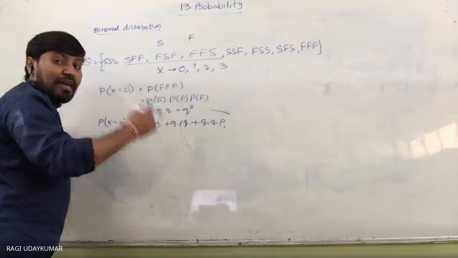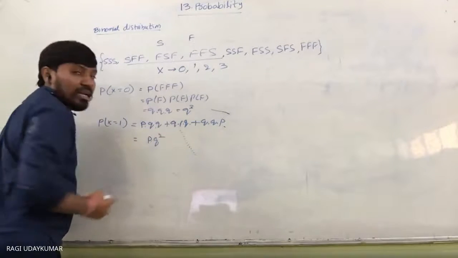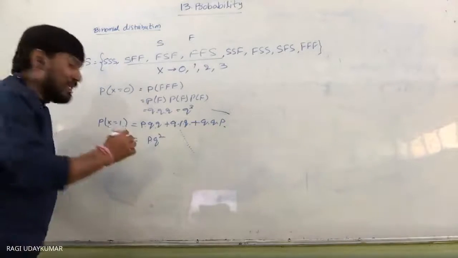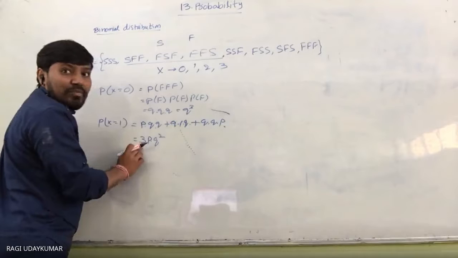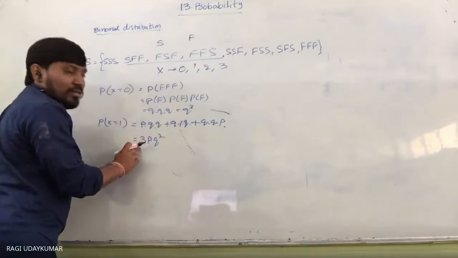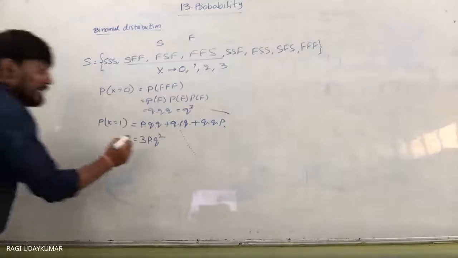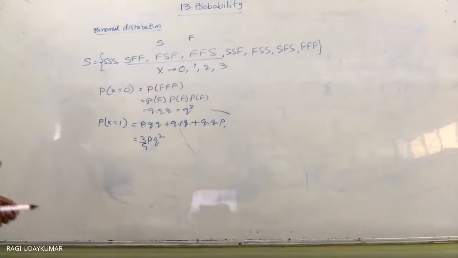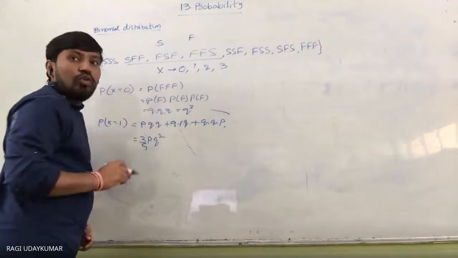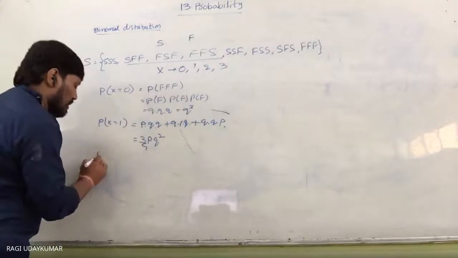This can be written as 3C1 P Q square. And for no success this is 3C0, because success is not taken into consideration.